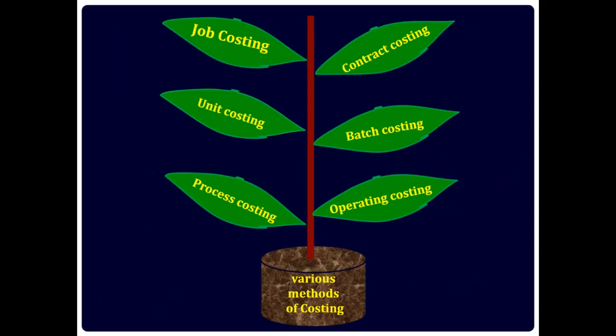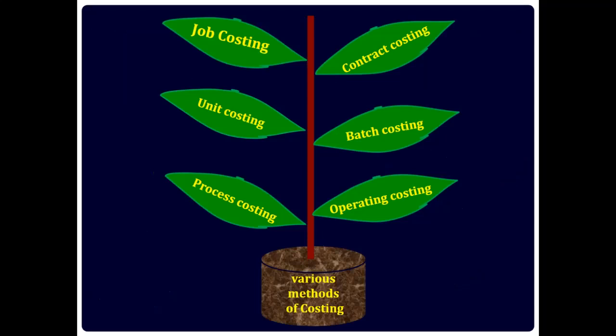Which are the various methods of costing? Job costing. The cost incurred for a particular job can be easily identified. Such type of costing method is seen in advertisement businesses. Contract costing, similar to job costing, but the duration of assignment is longer. Type of businesses, construction.